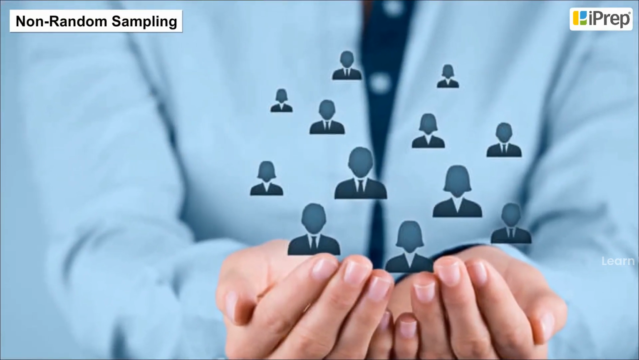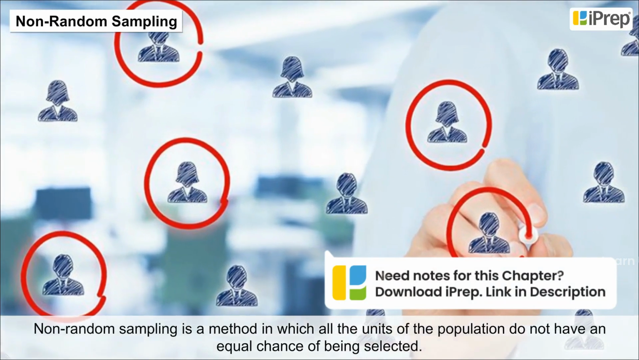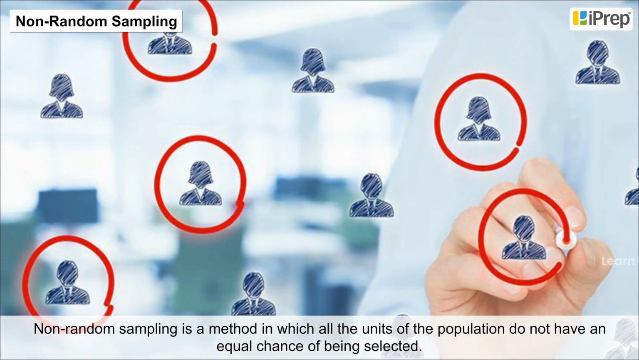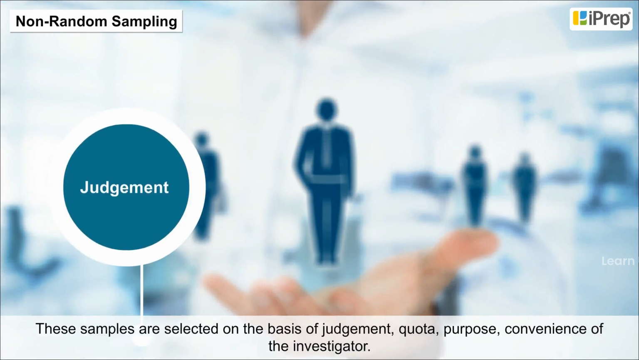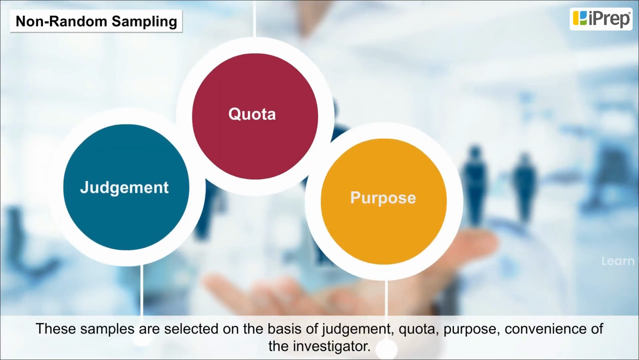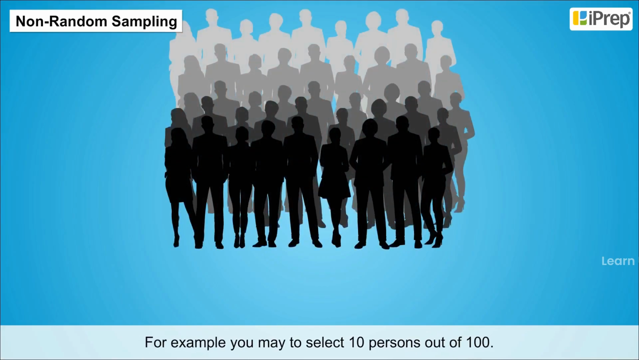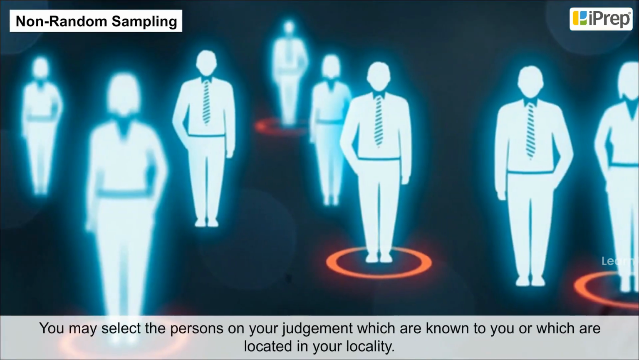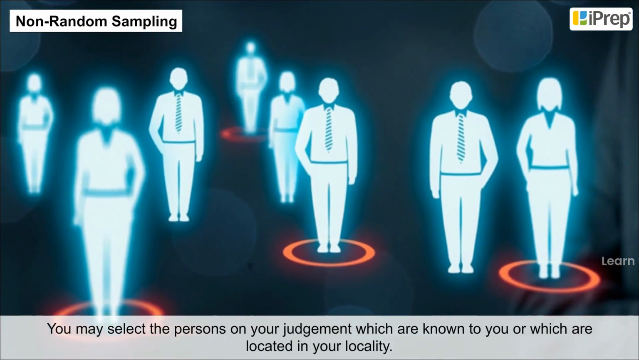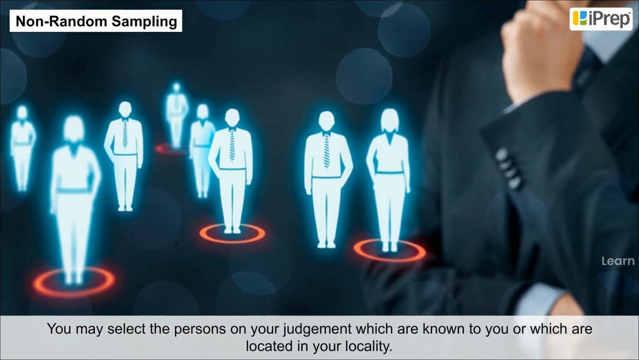Non-random sampling. Non-random sampling is a method in which all the units of the population do not have an equal chance of being selected. These samples are selected on the basis of judgment, quota, purpose, or convenience of the investigator. For example, you may select 10 persons out of 100. You may select the persons on your judgment, which are known to you or which are located in your locality.